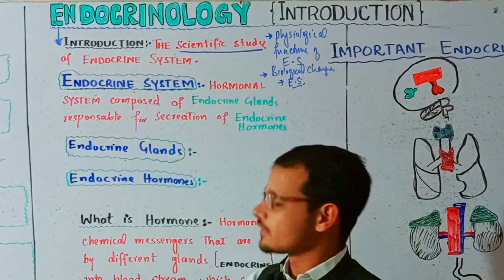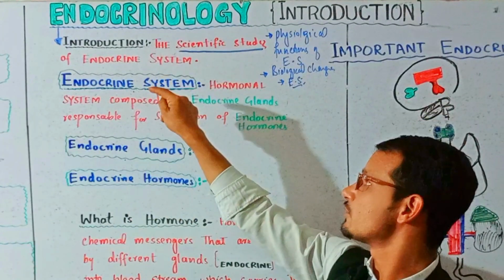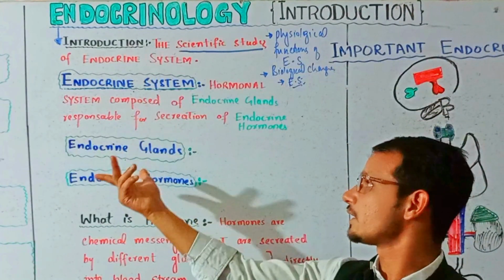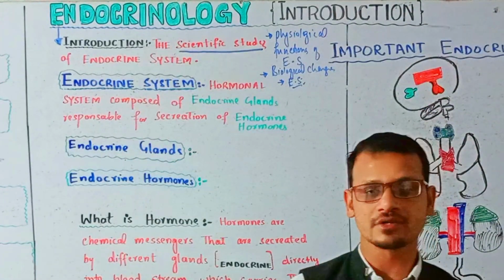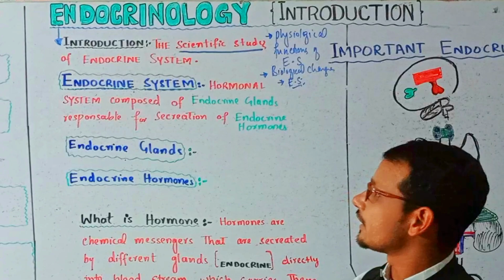We will also study the effects of endocrine hormones, and the effects of abnormalities of endocrine hormones on biological systems and on physiological functions of the body, right? So let's start this endocrinology.